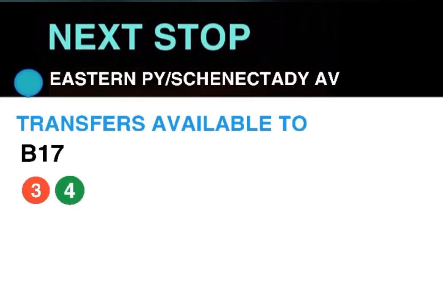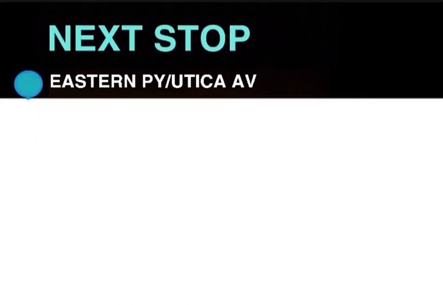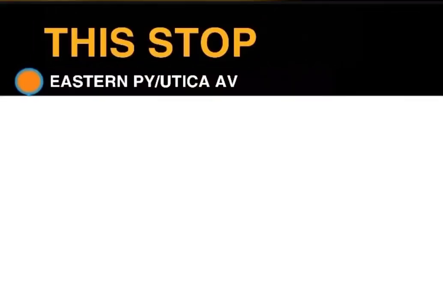Next stop, Eastern Parkway and Schenectady Avenue. Transfers available to the 3 and 4 trains and B17. This stop is Eastern Parkway and Schenectady Avenue. Next stop, Eastern Parkway and Utica Avenue. This stop is Eastern Parkway and Utica Avenue. This is B14 to Crown Heights Utica Avenue.